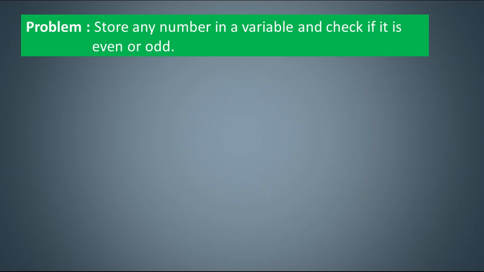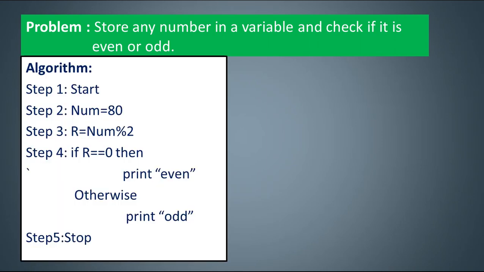Store a value in a variable and then check if it is even or odd. Here you can see that we have stored 80, the number, in a variable called num. After that, to find the remainder, there is an operator called modulus, or percentage, used in many programming languages, in Python also, for finding the remainder.